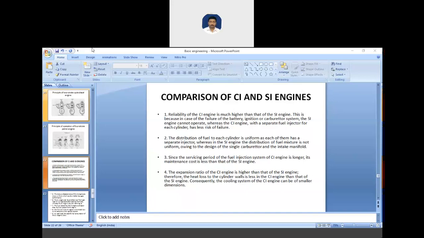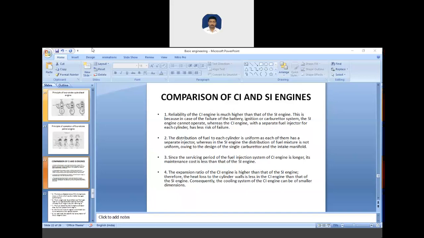Next, since the service period of the fuel injector system of CI engine is longer, its maintenance cost is less than the SI engine. The expansion ratio of CI engine is higher than the SI engine, therefore the heat loss to the cylinder wall is less in a CI engine.